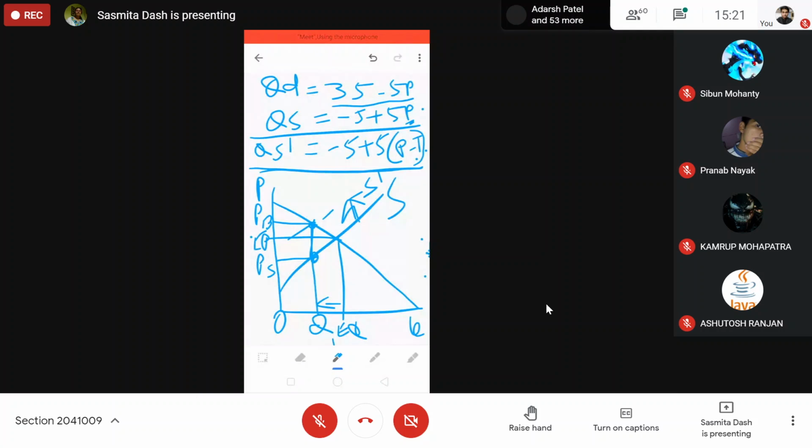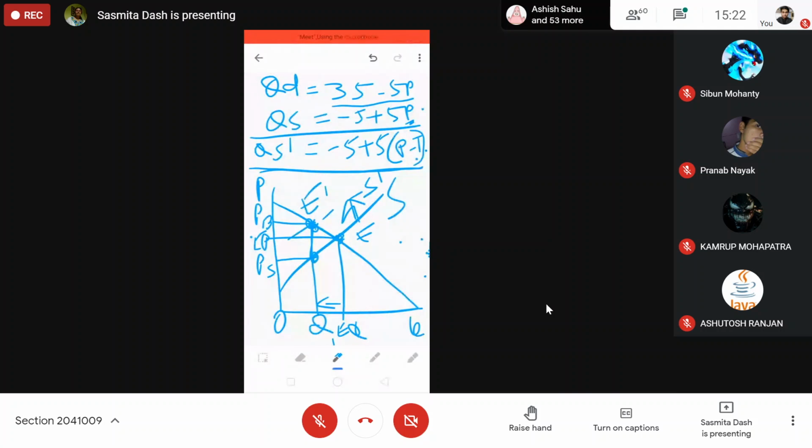What is the increased price paid by the buyers? The buyer will purchase less at a higher price, so quantity will fall. When there is a tax on the seller, quantity supplied will fall and the supply curve will shift towards the left. Now we are getting a new equilibrium point E1 instead of E. This is your E. So you are getting a new equilibrium point where you get the new quantity.